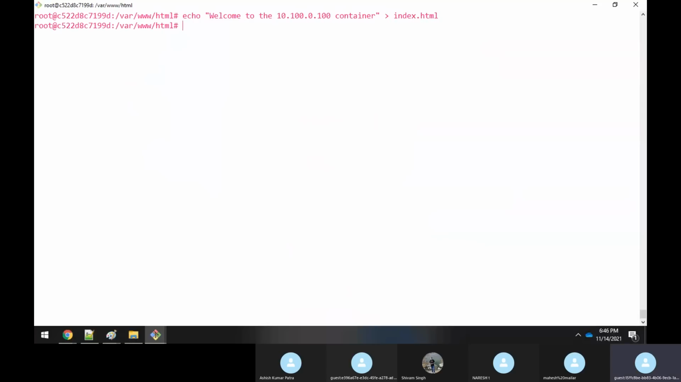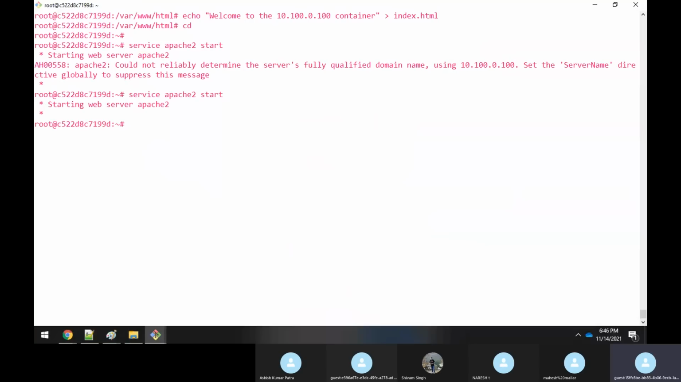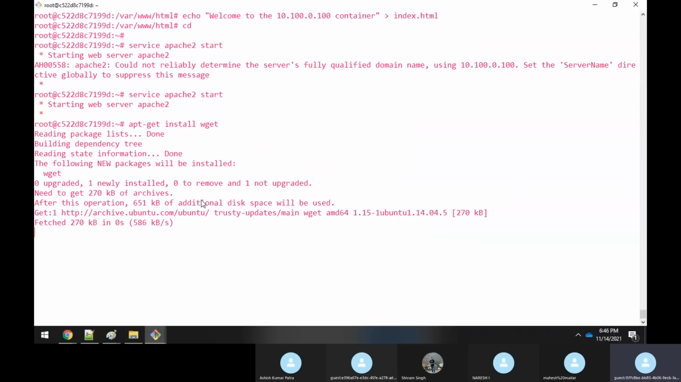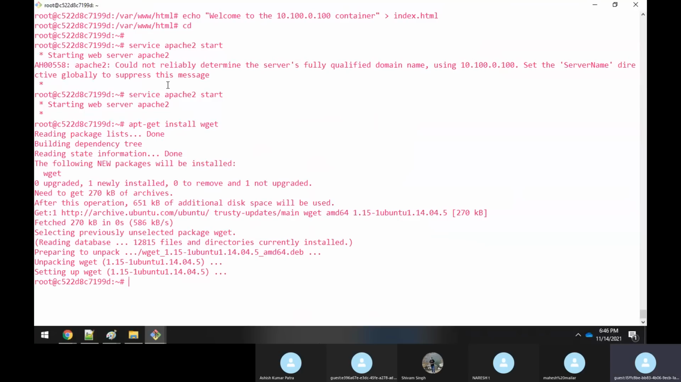Correct? So now what is happening? You need to start the service. service apache2 start. So now it is running, right? You have done the port mapping now. Now here you have to make sure of one more thing. Actually, you have to even install one more package: sudo apt-get install wget. I will tell you why we are doing this. So I'm installing the package here also.